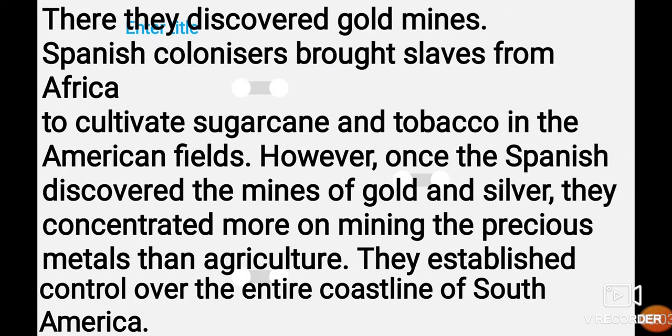There they discovered gold mines. From there, where they had their hold, they discovered gold mines. Gold mines means having money, making profits. Spanish colonizers brought slaves from Africa.